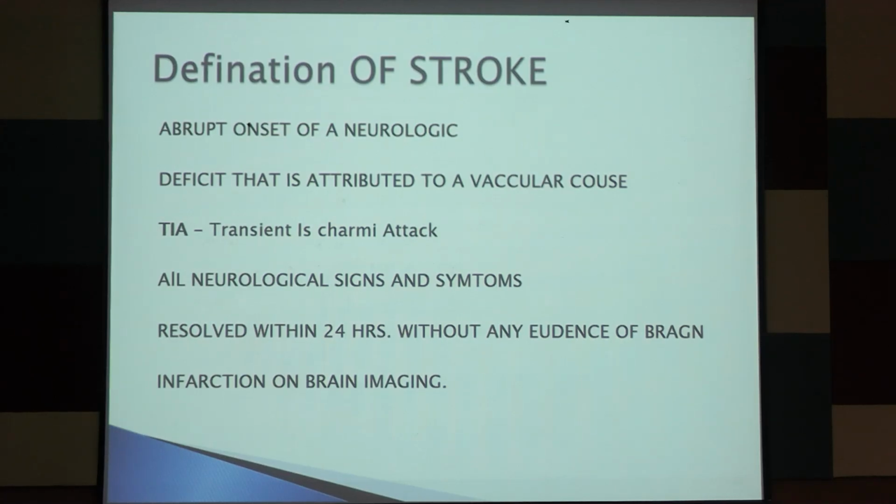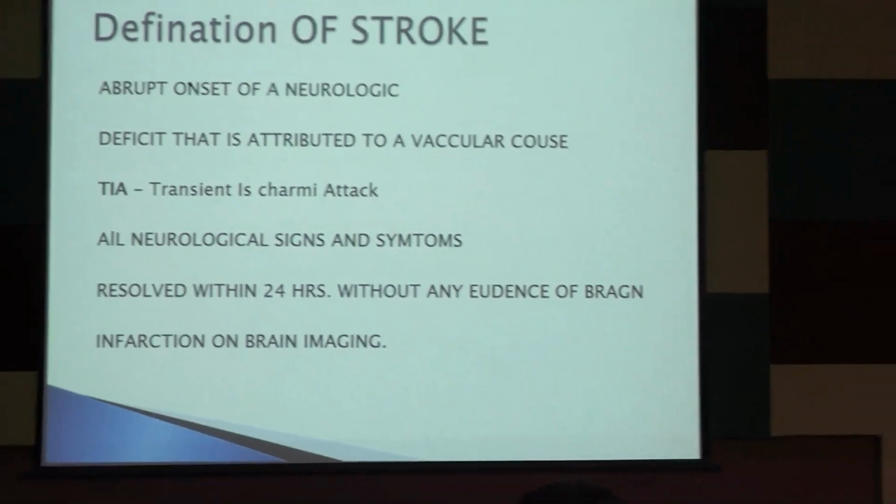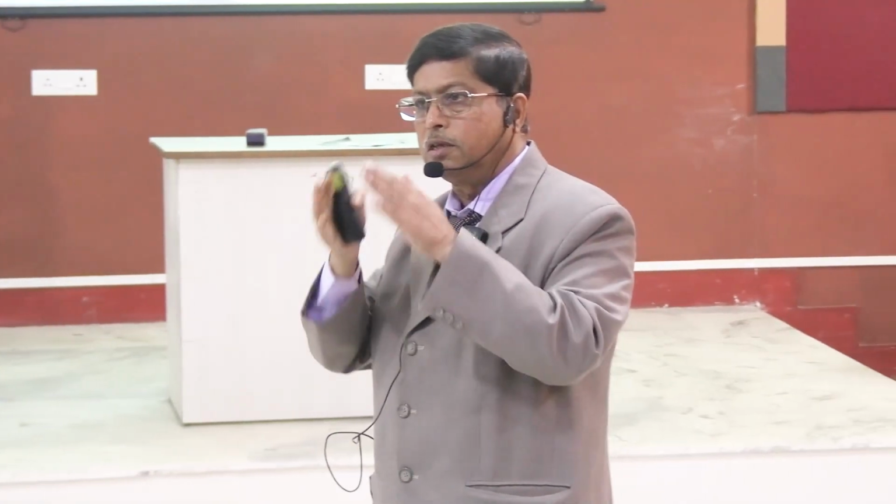Embolus has a separate source. It may be in the heart, maybe in the carotid artery, and that embolus, that thrombus, is dislodged and stuck into a peripheral artery. That is embolus. But thrombosis is where the thrombus develops at the site of the lesion, gradually increases in size, and suddenly narrows the vessel and obstructs it.